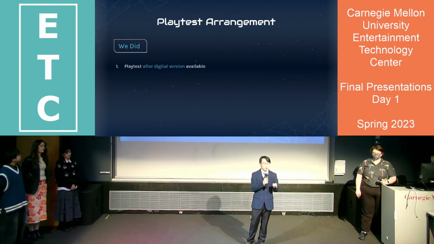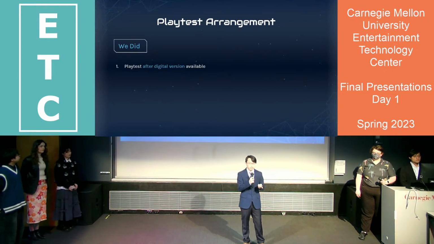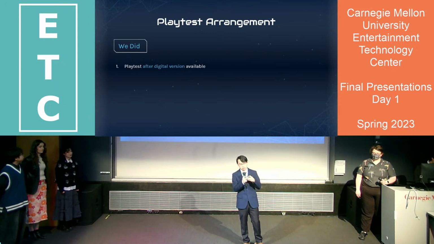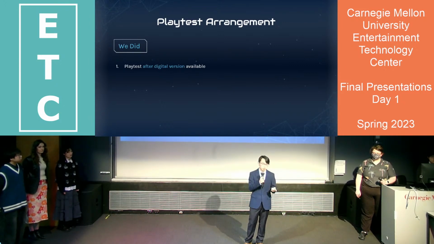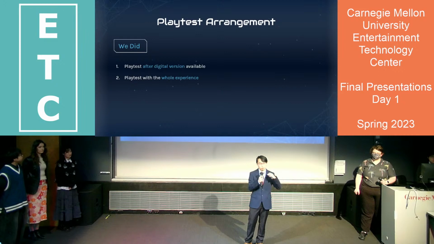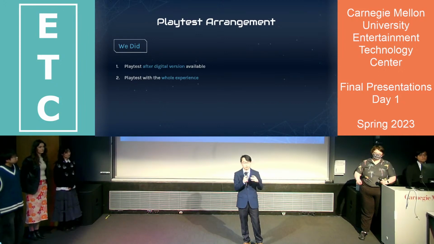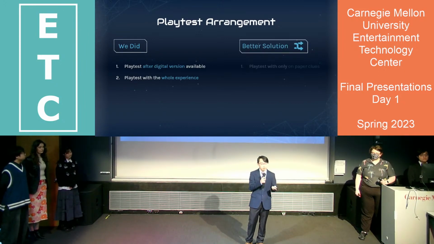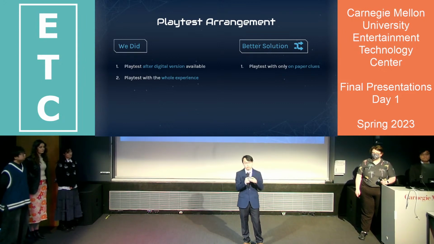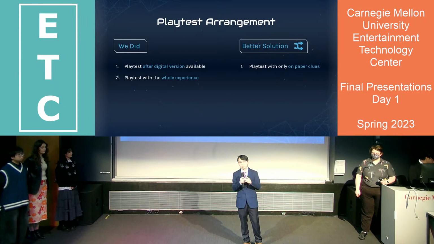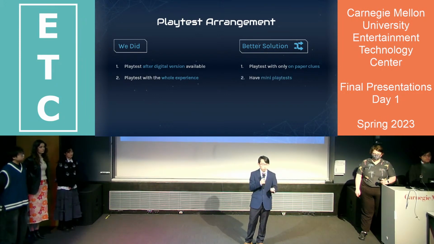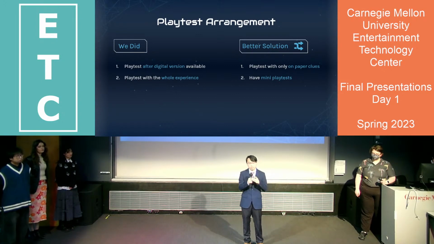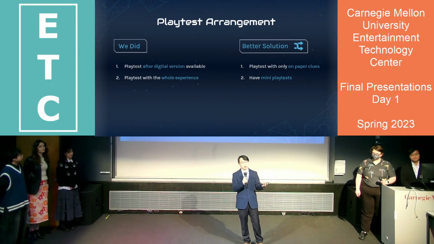What we did for our playtest arrangement is we playtested our tech and the narrative together after the digital version was available. And also, we wanted to playtest the whole experience for every playtest. However, what we think could be better is to playtest with only on-paper clues for the narrative first, and then move to the digital version later. Also, it would be better if we had several mini playtests for each memory instead of having the playtest for the whole experience.